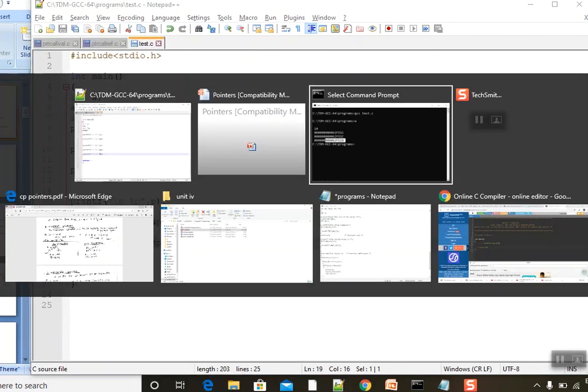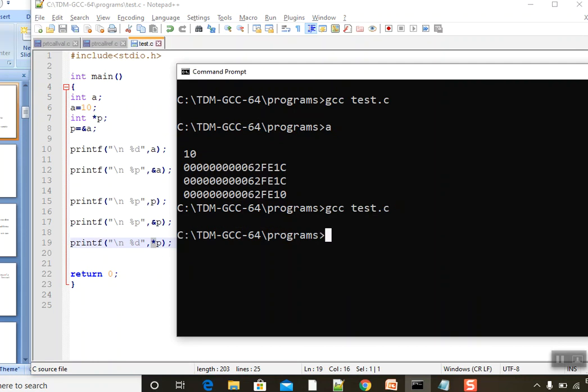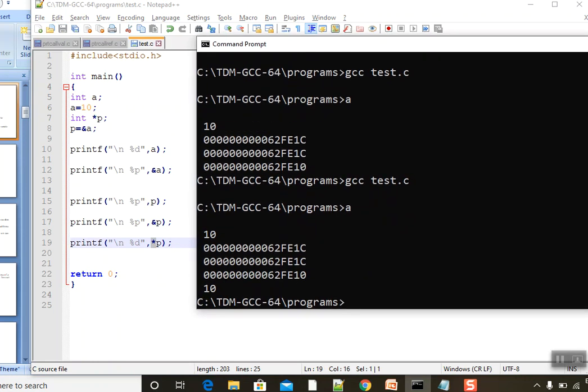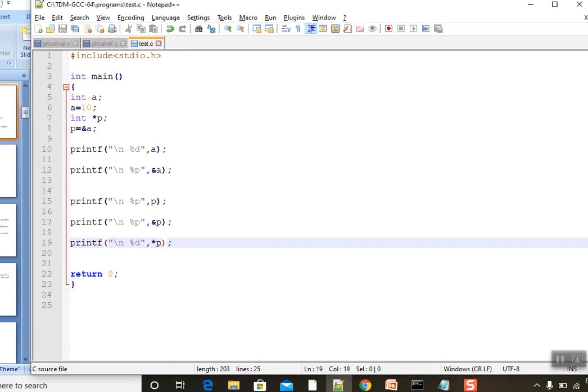See the output now. Compile the code and run the code. P is going to take the value of P, that is the address, ampersand P is going to take the address of P, and star P will take the value at P, that is the value from this address, right? So it is going to be 10, because P contains this address. In that address, what value do we have? That is 10. That is, we use the help of star P.